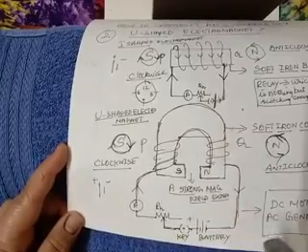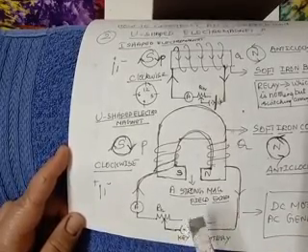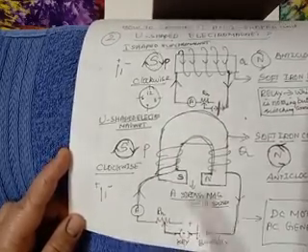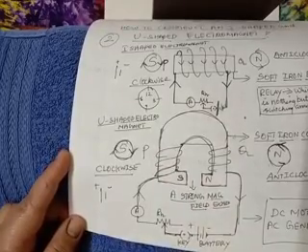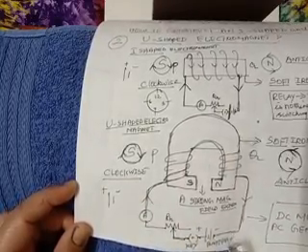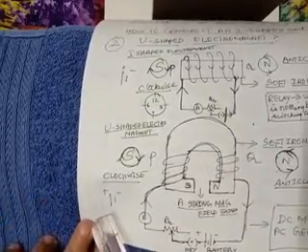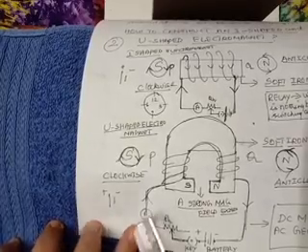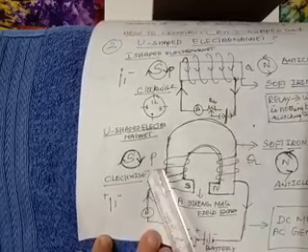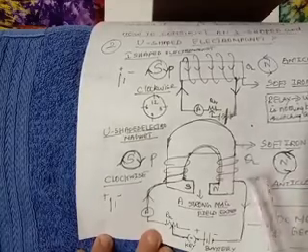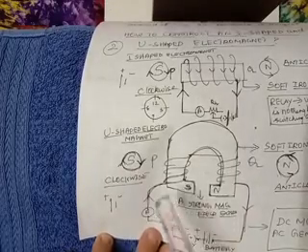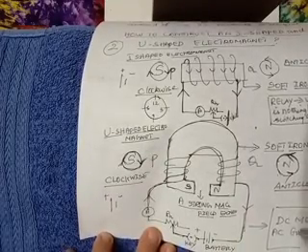Now again, I am switching on using this key. So what happens? Automatically, the whole horseshoe magnet becomes an electromagnet now, and current will start flowing from the positive terminal towards the negative terminal. Are you able to see the symbol here? Positive terminal and negative terminal. Here also you have two ends, P and Q. So P becomes South Pole and Q becomes North Pole. Now where is it mainly used? This horseshoe magnet or U-shaped electromagnet is used in DC motors.